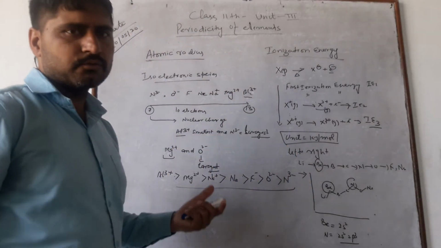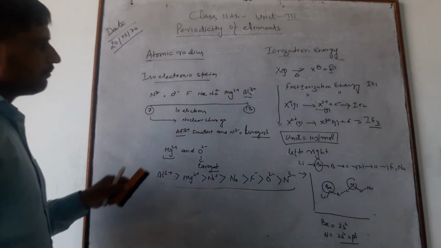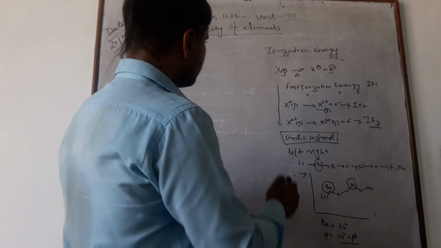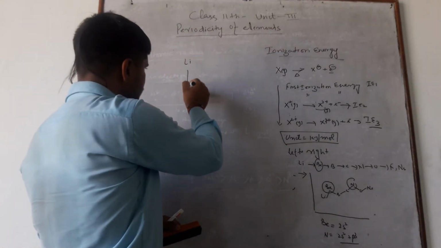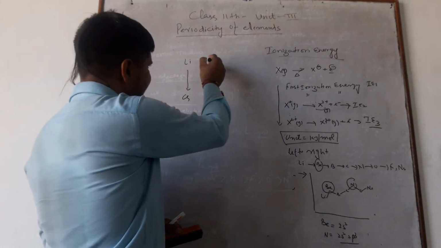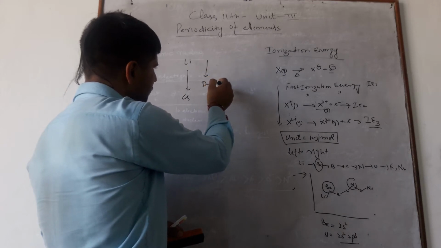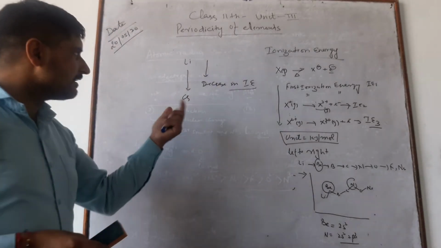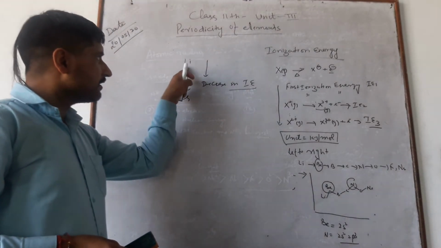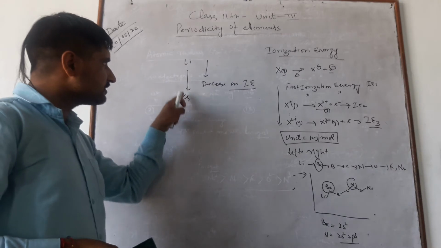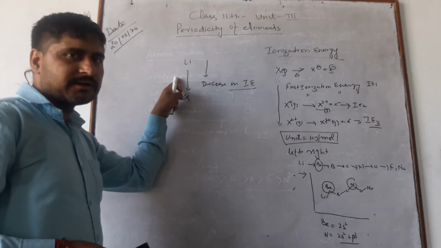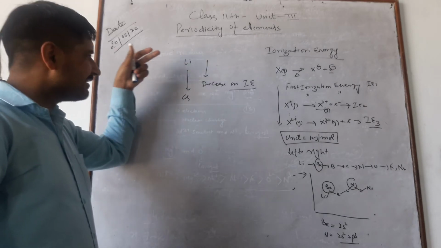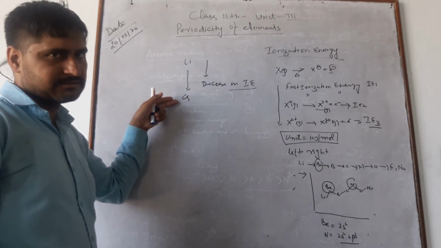However, when we move from top to bottom, means lithium to cesium, there is decrease in ionization energy. The reason is that from lithium to cesium there is increase in principal quantum number, means in other words we can say there is increase in number of the shells.